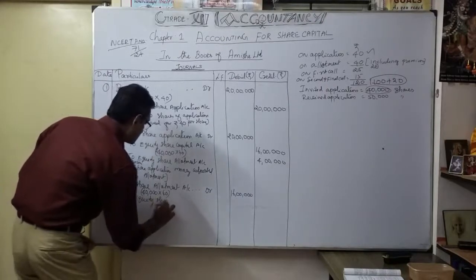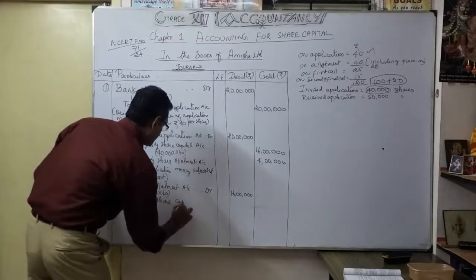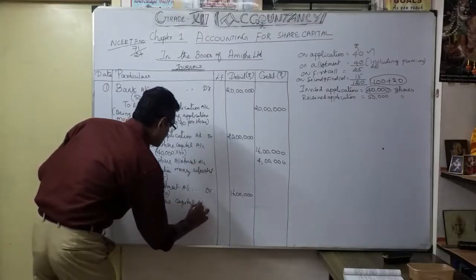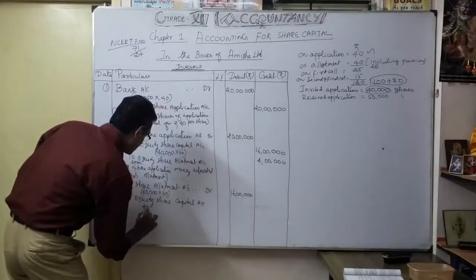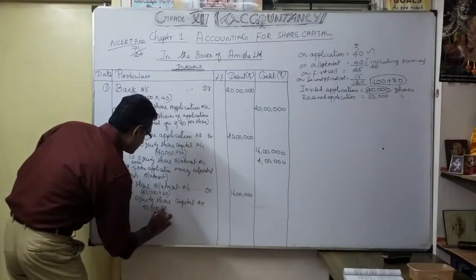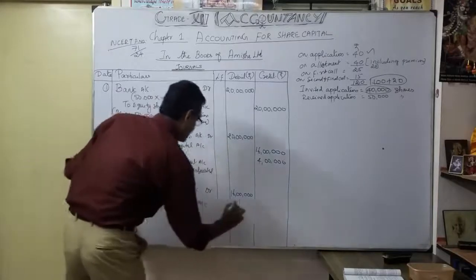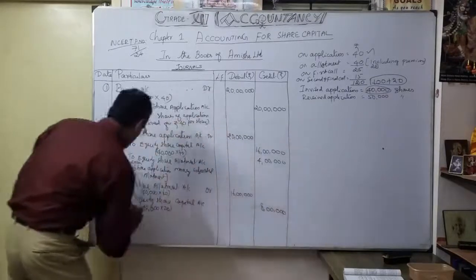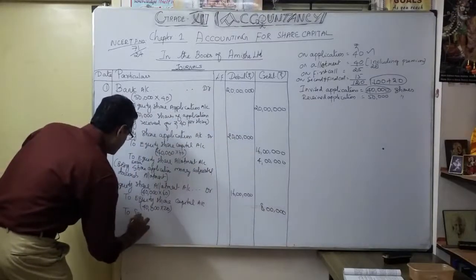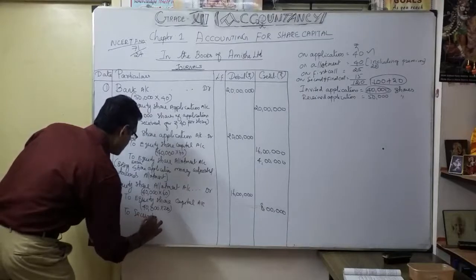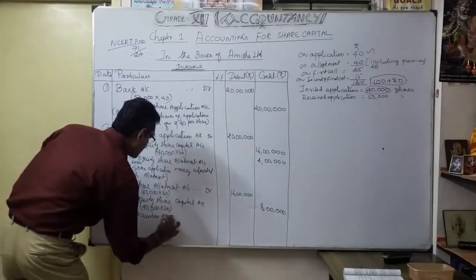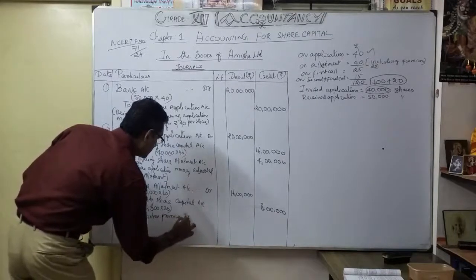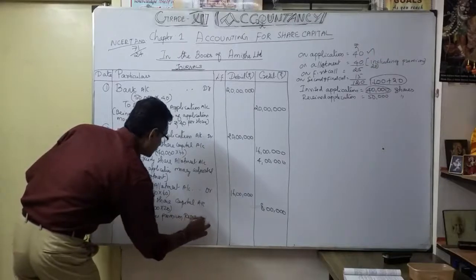Okay, so to equity share capital account, how much? 40,000 into 20, so 8 lakhs. Okay, to securities premium reserve account.